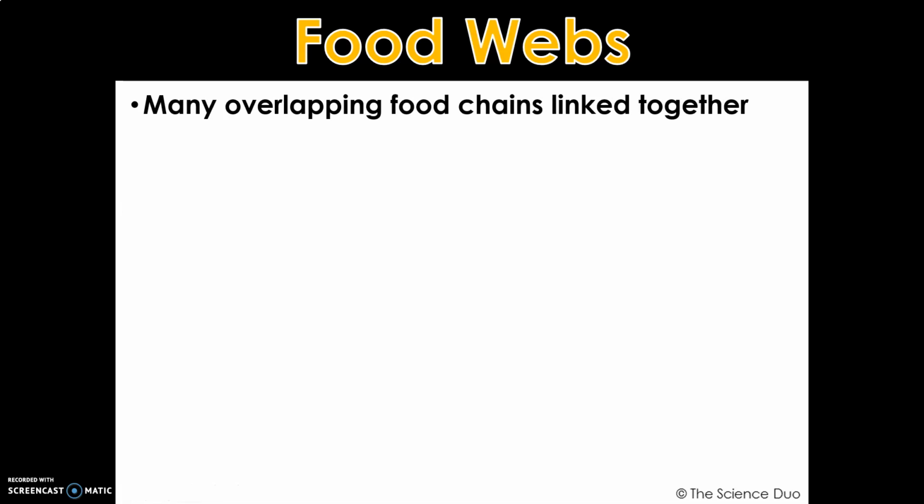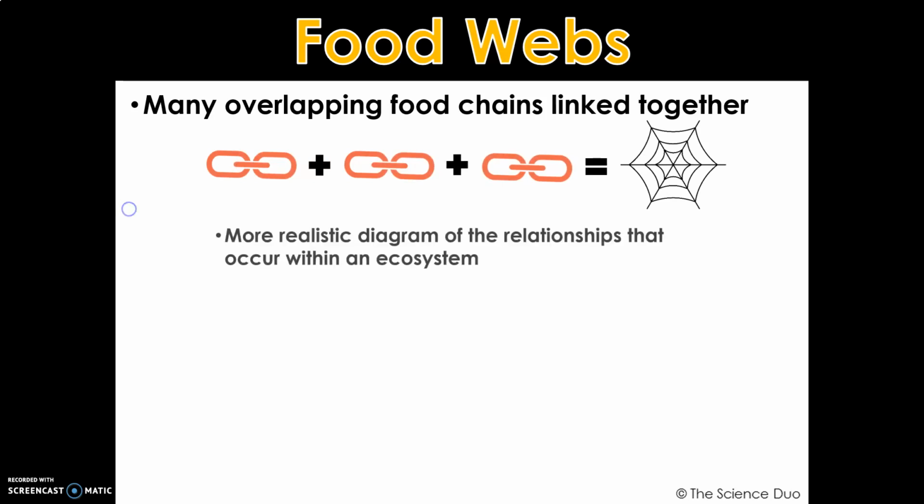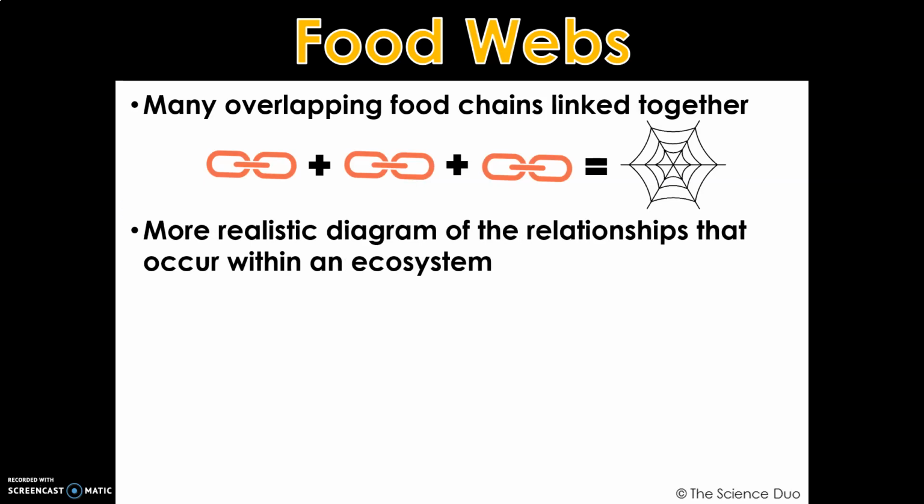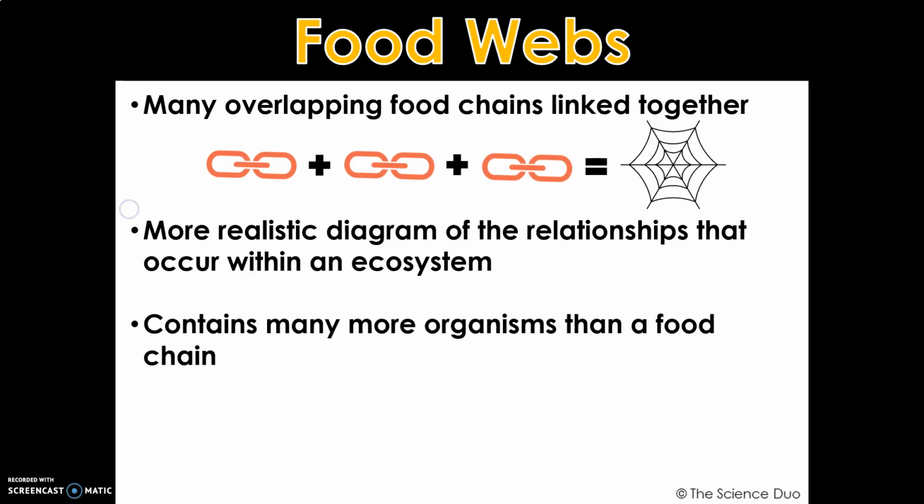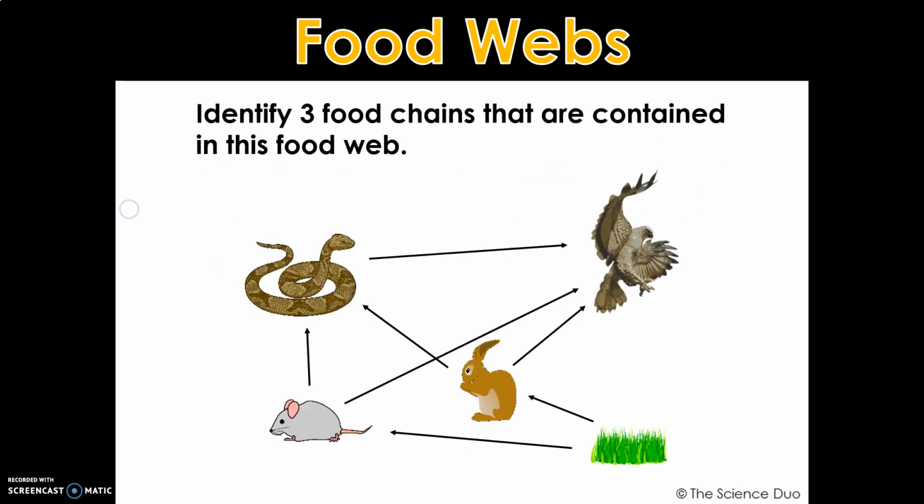Food webs are many overlapping food chains linked together. A more realistic diagram of the relationships that occur within an ecosystem are food webs. They also contain many more organisms than a food chain. A predator from one food chain may be linked to the prey of another food chain. Identify 3 food chains that are contained in this food web.